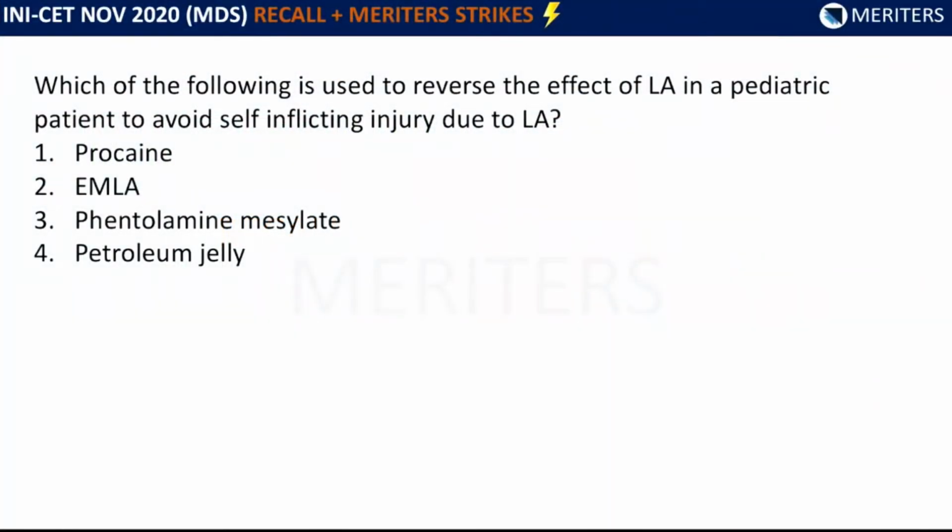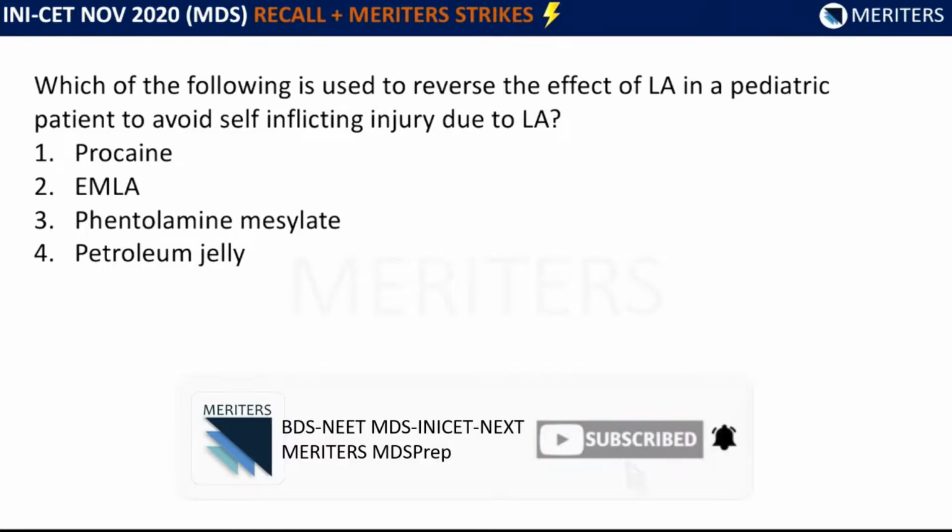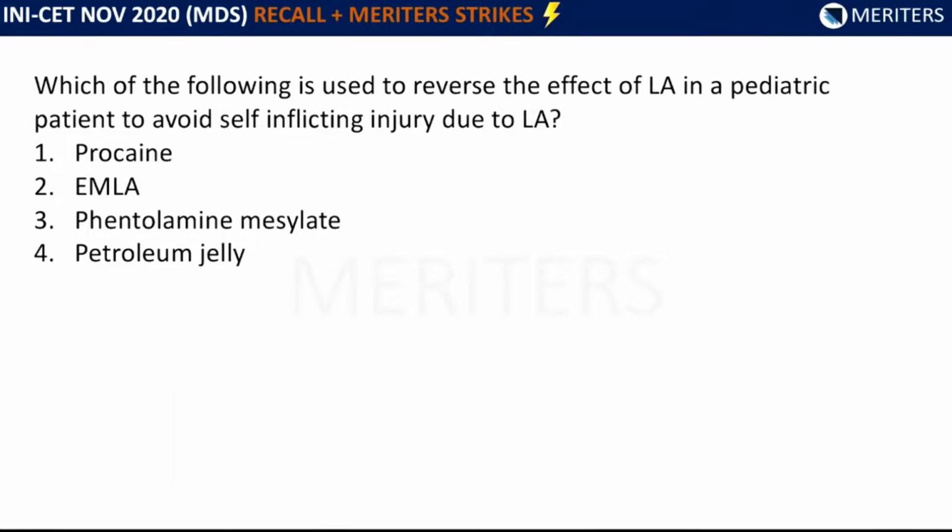Which of the following is used to reverse the effect of local anesthesia in a pediatric patient to avoid the self-inflicting injury due to the anesthesia? So the options given were procaine, EMLA, phentolamine mesylate, and petroleum jelly. So here see the options. Here reversal of LA is asked. So out of these, the answer is phentolamine mesylate.